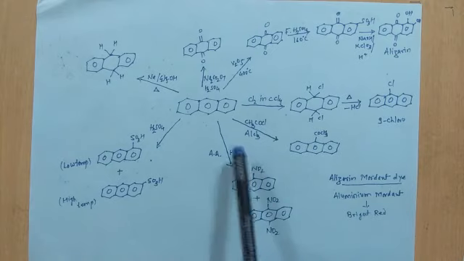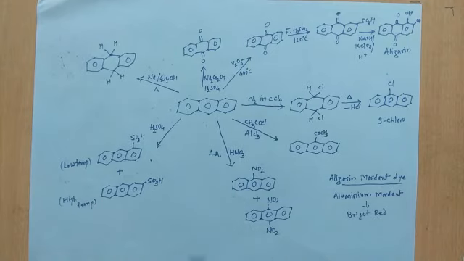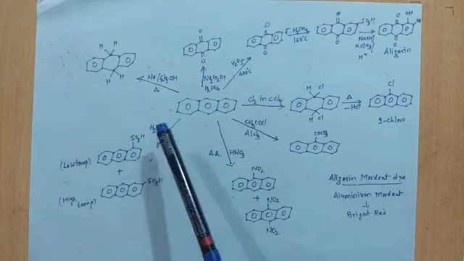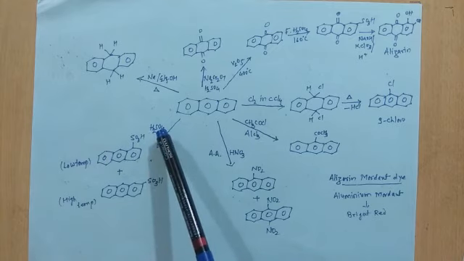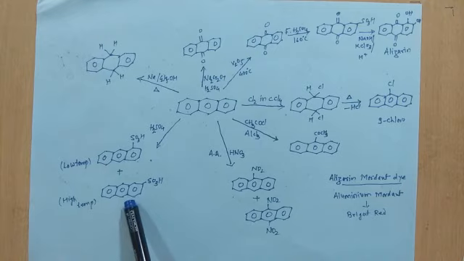The third reaction is nitration. HNO3 reacts with anthracene in the presence of acetic anhydride, and you will get a mixture of products. The first one is 9-nitroanthracene and the second product is 9,10-dinitroanthracene. As we just discussed, the sulfonation reaction gives a mixture of compounds, 1-anthracene sulfonic acid and 2-anthracene sulfonic acid.